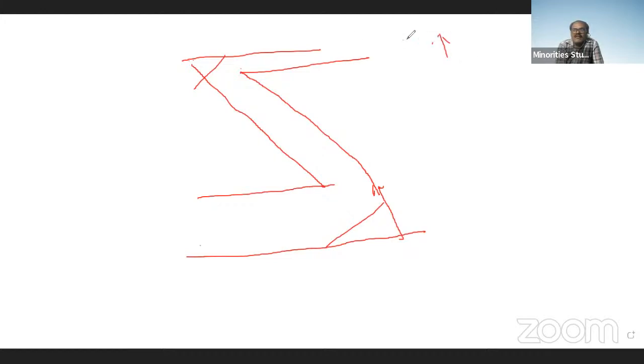If this is the person, then the light incident on the person will be reflected. Therefore, the reflected light reaches the mirrors, and the image will be found here. So the image can be seen. This is how a periscope works based on reflection of light.